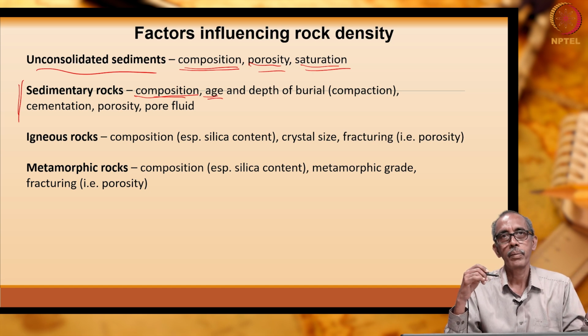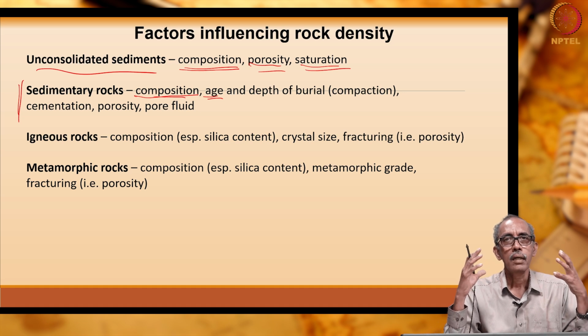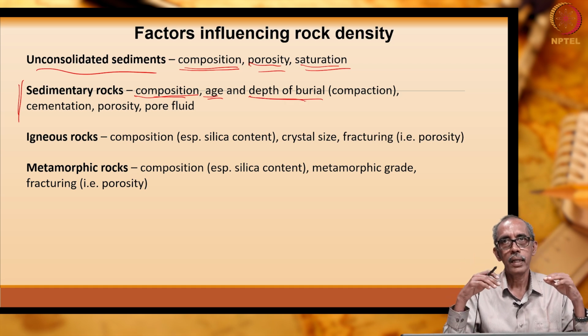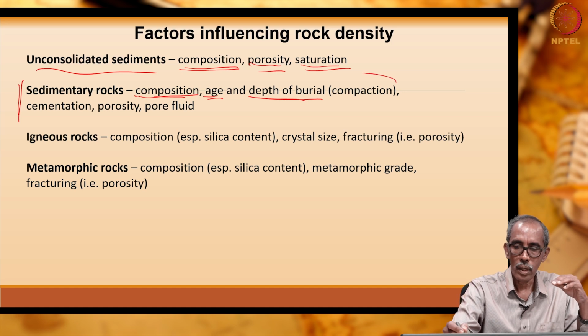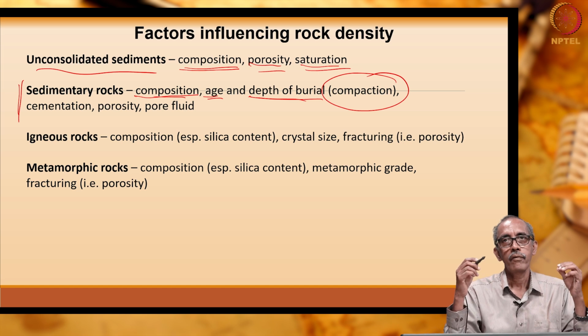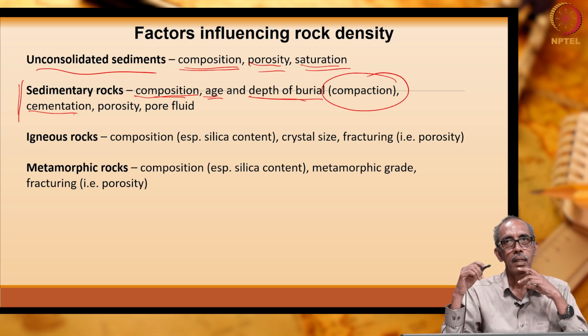As we had seen on the previous page, if the rocks are older, they are expected to have undergone a higher degree of compaction, so density is expected to be more. Then where is it located? If they are at deeper depths, it would have undergone greater compaction. And how the grains are bound together, what is the cementation material.